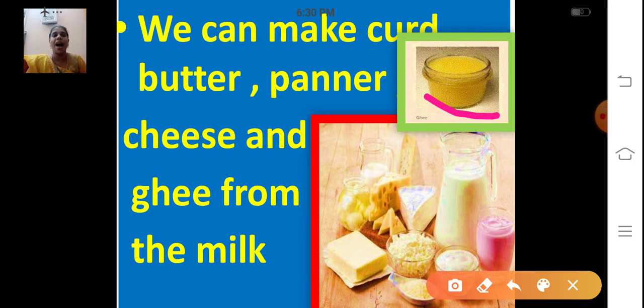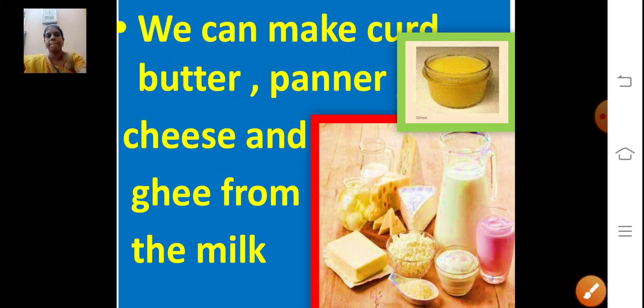Curd, C-U-R-D, curd. Butter, B-U-T-T-E-R, butter. Paneer, P-A-N-E-E-R, paneer also we can make from the milk. And cheese, C-H-E-E-S-E, cheese. And ghee, G-H-E-E, ghee from the milk. We can make so many things from the milk. Just see, ghee, milk, curd, cheese, butter. We can make so many things from the milk.